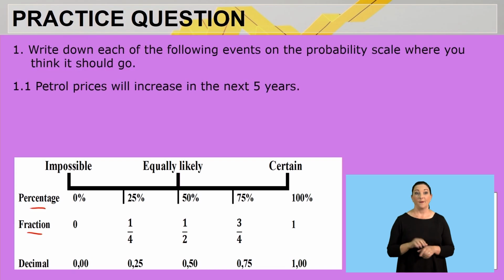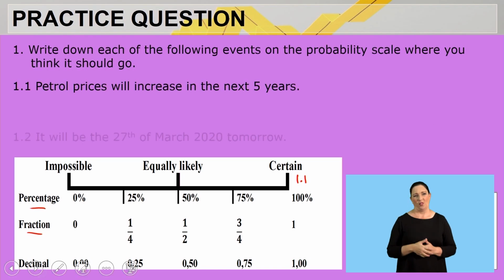It says petrol prices will increase in the next 5 years. So when we look at this, that's a definite, right? So therefore I'll say that is certain. We know prices are always increasing. So therefore petrol prices will definitely increase in the next 5 years, and I'll indicate 1.1 will be certain. We know prices will increase.